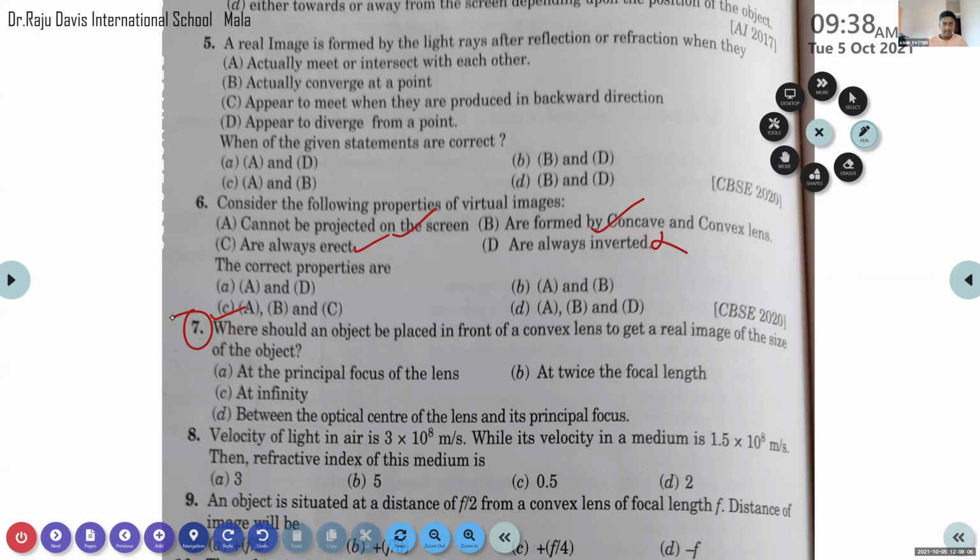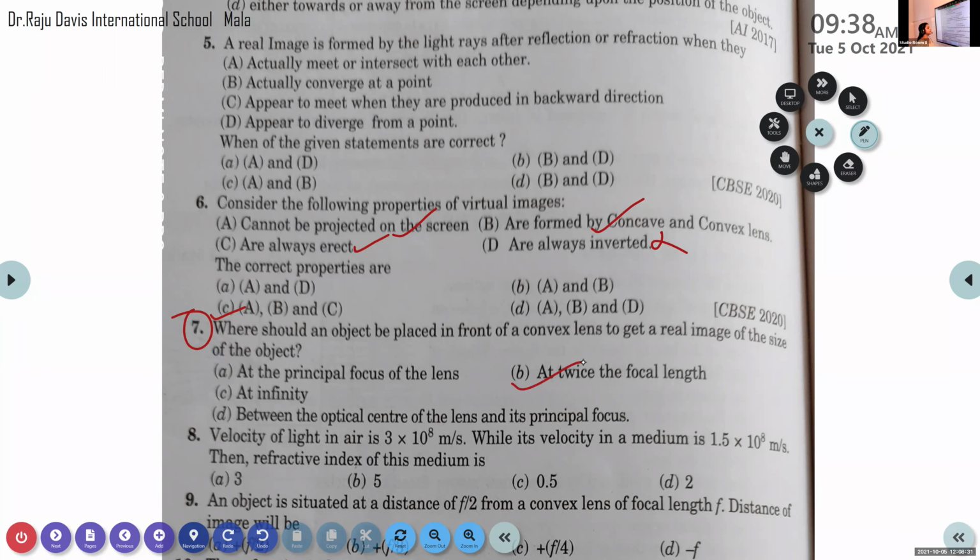Here the option at C is possible in the case of a mirror. Instead of the center of curvature, we use another term in the case of a lens. Optic center is used instead of the pole.